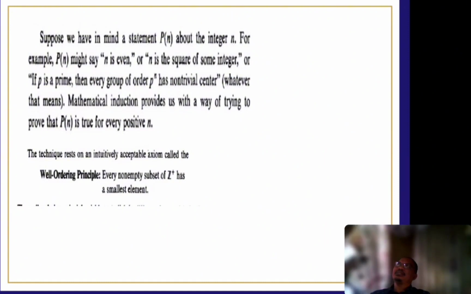Ano yung tawag natin sa P sub n? P sub n is your conjecture. No? Conjecture natin yung P sub n. And sometimes conjecture is related to hypothesis. No? So yung proving hypothesis din yan, proving conjecture. The technique rests on the intuitively acceptable axiom called the well-ordering principle. Every non-empty subset of the positive integers has a smallest element. Okay? So yun yung WOP.